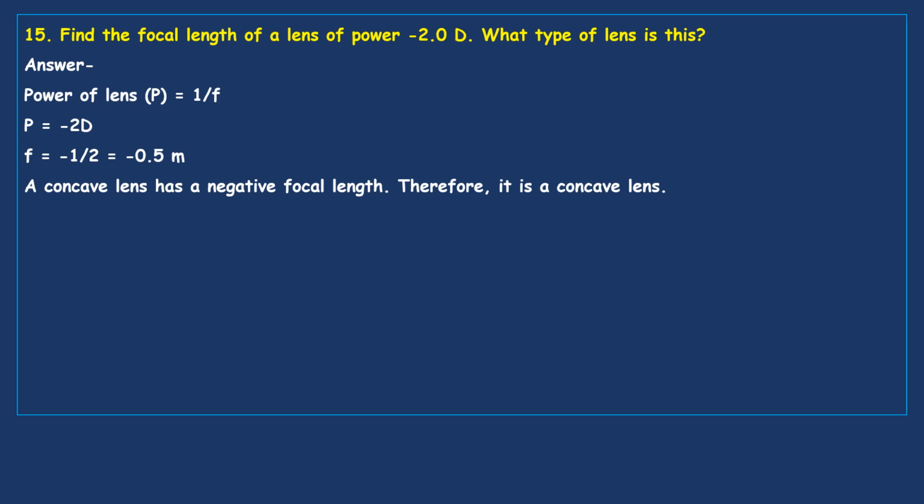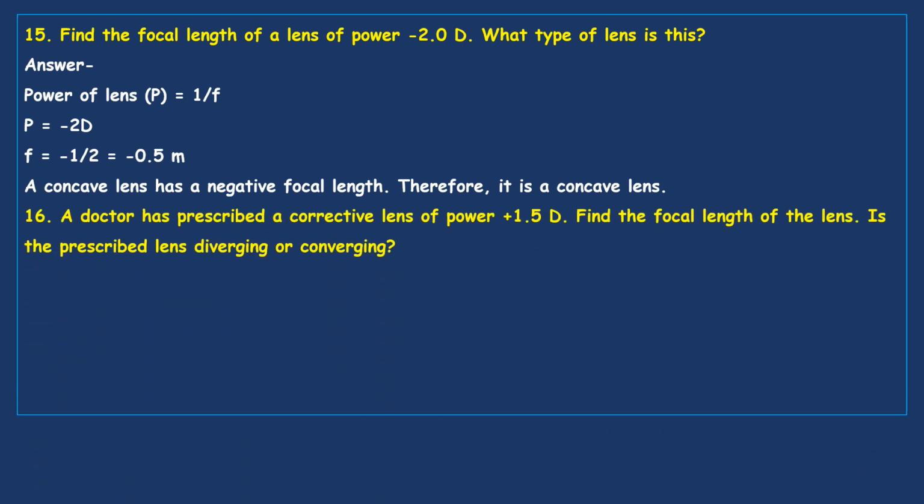With this negative indication, we can say which type of lens it is. If it is plus 2, it is a convex lens, right? Because the image is formed on the right side of the convex lens, that is positive. If the image is formed on the left side, that is negative.